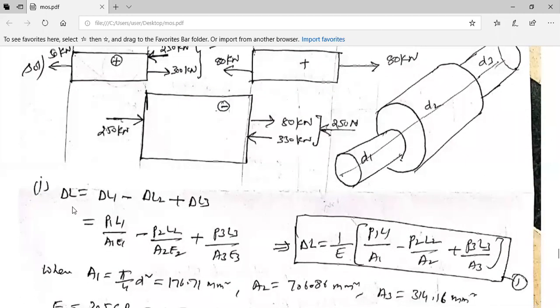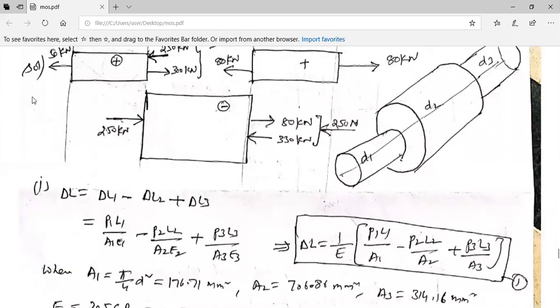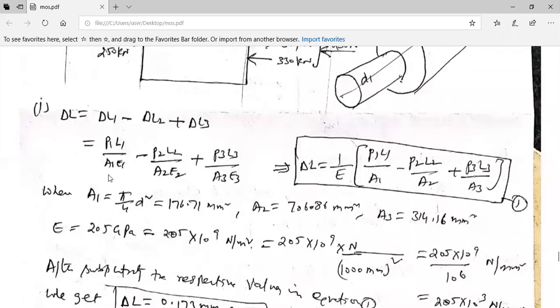Now, delta L is equal to delta L1 minus delta L2 plus delta L3. This is delta L1, this is minus delta L2 plus delta L3. But in the first problem, it was delta L1 plus delta L2 plus delta L3. So it has changed. So, P1 L1 by A1 E1.